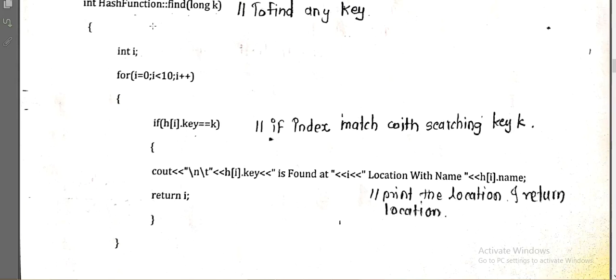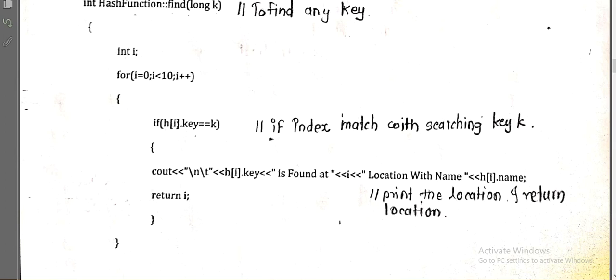Again, for the find operation we need to ask the user which key they want to find, and that key we are taking as a parameter, long key, right? So here we are going to find any particular key. How? In our whole table from 0 to 9 we are going to start our search. If the index will match with the searching key k, we start from 0, then we move to 1, 2, 3, 4 up to 9, right?